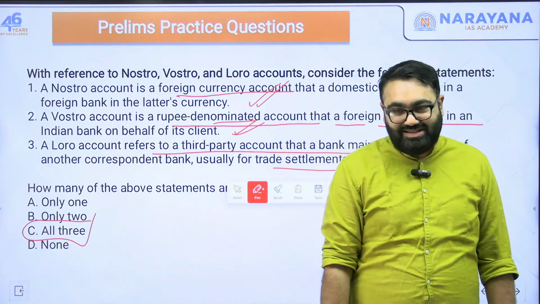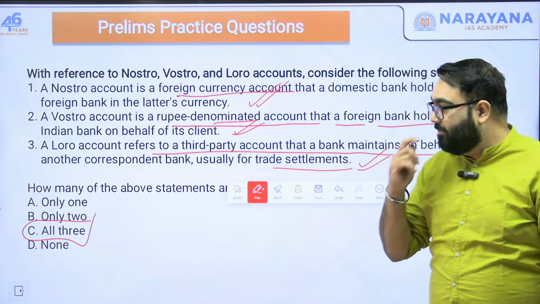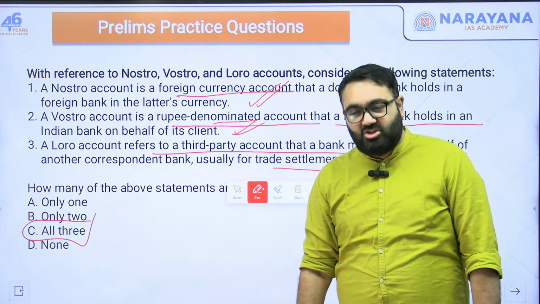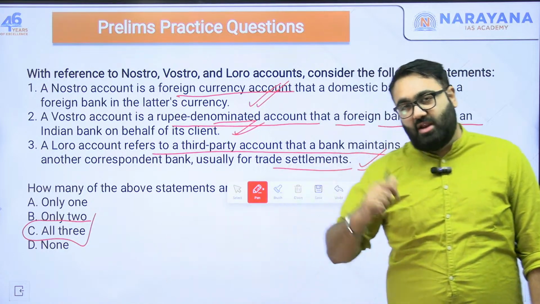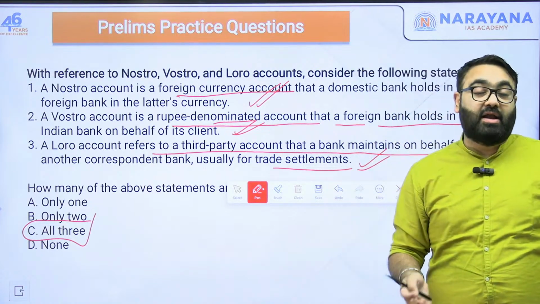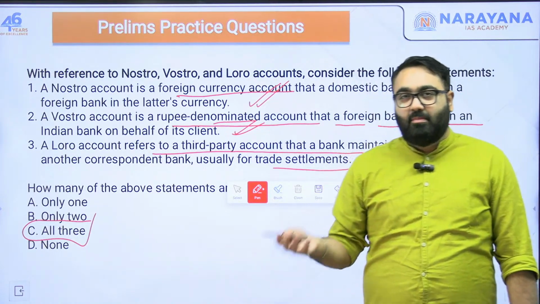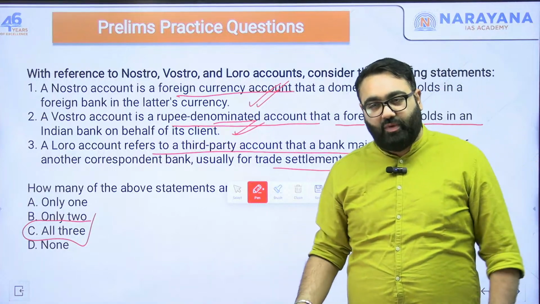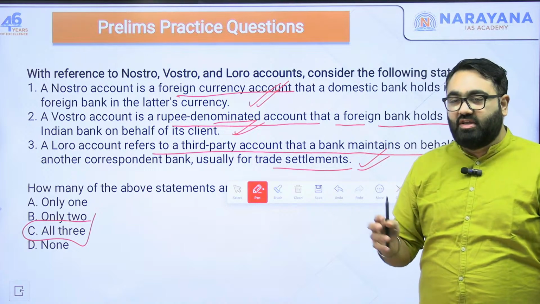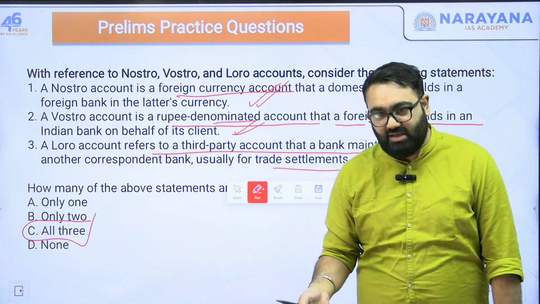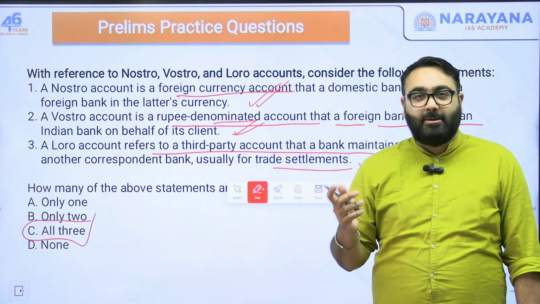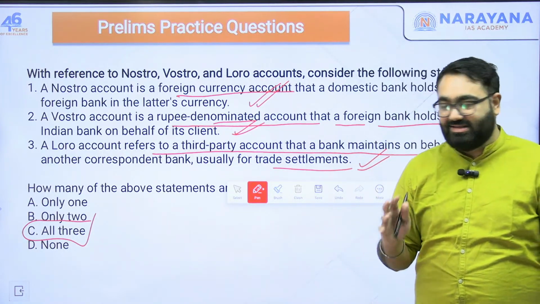Again, these kind of questions can be asked slightly tricky, but they have a potential of being asked, especially when RBI gives a new kind of direction, especially when Myanmar has been a lot in the news anyways because of the military coup, the rule of military ever since 2021 February. Myanmar has also been in the news because of the earthquake. So that also increases the chances of these Myanmar related questions being asked. And because Vostro account and its regulation have been in the news because of Myanmar, that is why you should understand this.